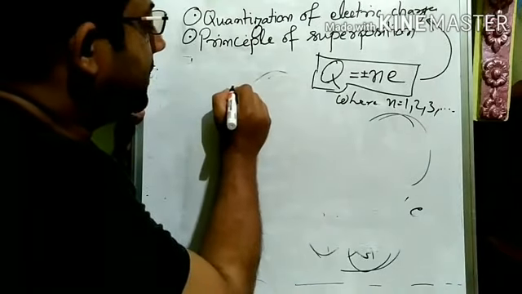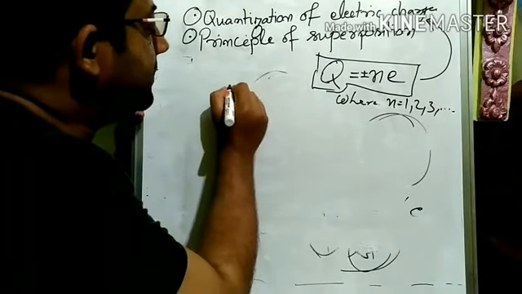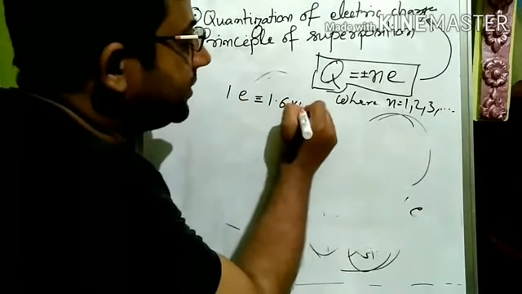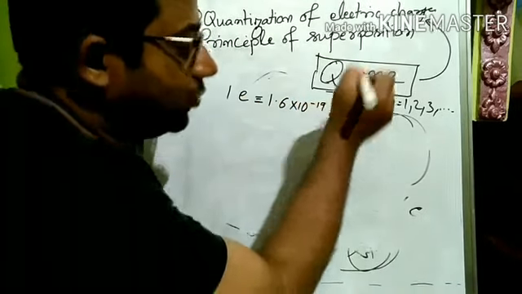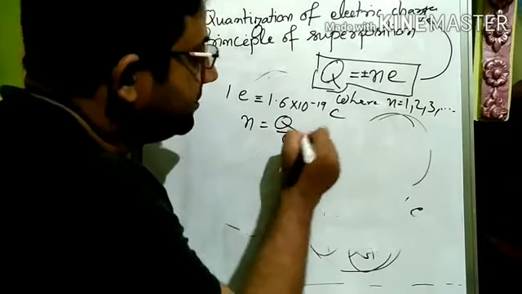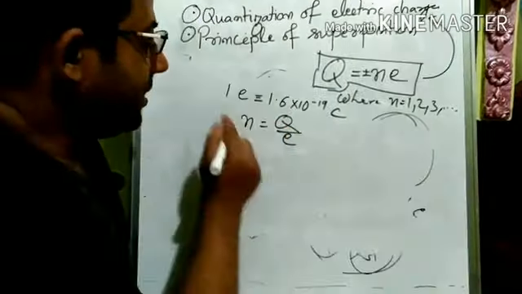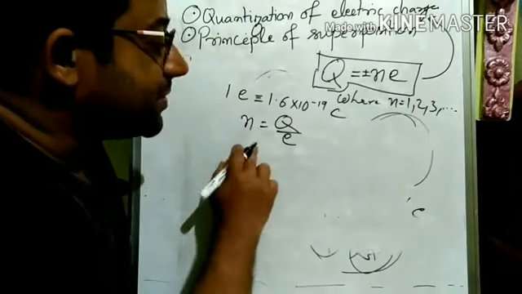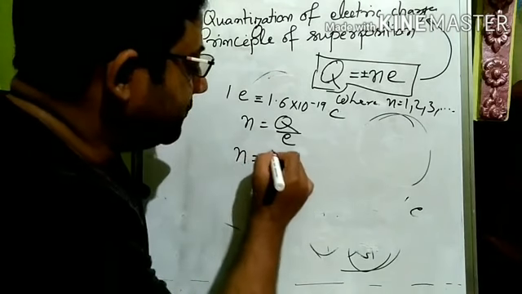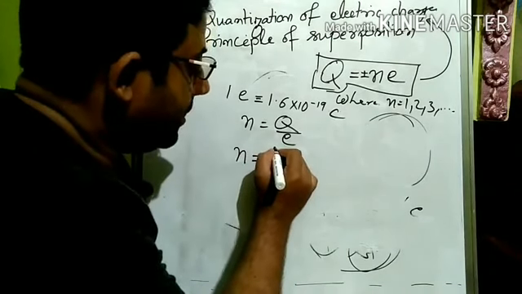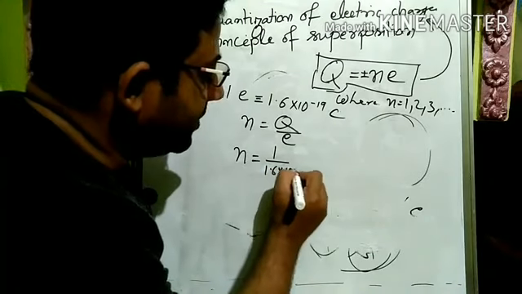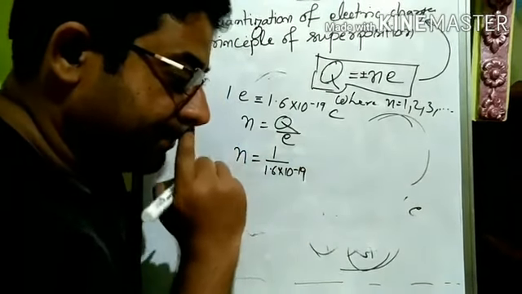Now, one electron is equal to 1.6 into 10 to the power minus 19 coulomb. Q is equal to Ne, then N is equal to charge by e. From here, yes or no? So, how many number of electrons are present in 1 coulomb? N is equal to 1 divided by 1.6 into 10 to the power minus 19.